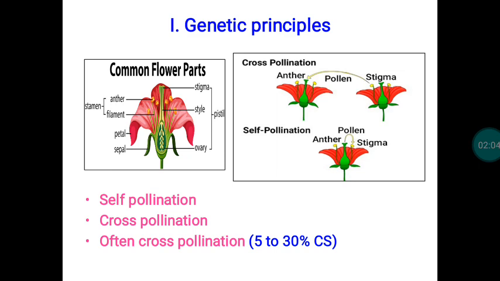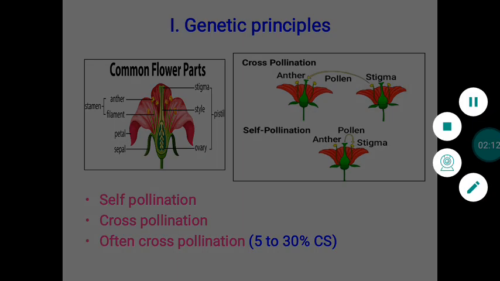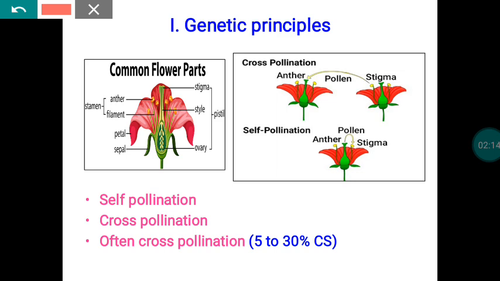Whereas in the case of self-pollinated crops, both male and female organs are in one and the same flower. Whatever pollen is produced will pollinate the stigma of the same flower. So this is self-pollination. Whereas in the case of cross-pollination, the exchange of pollen between two flowers will occur.